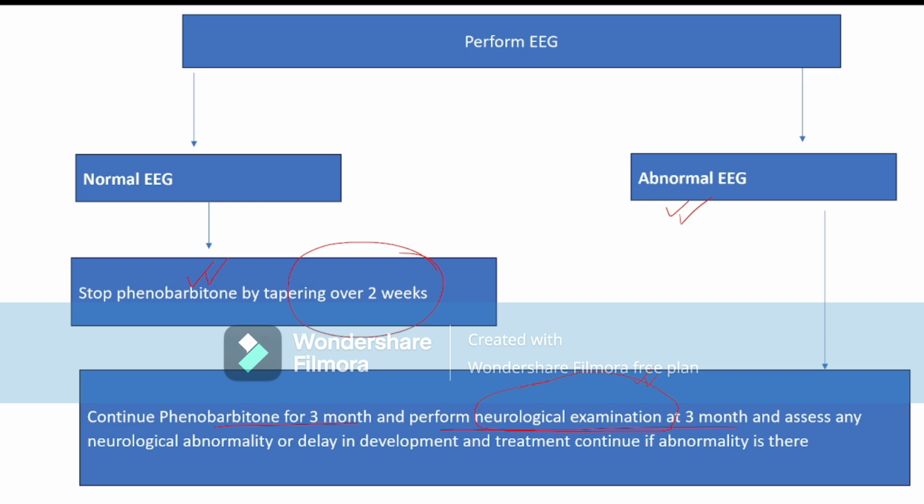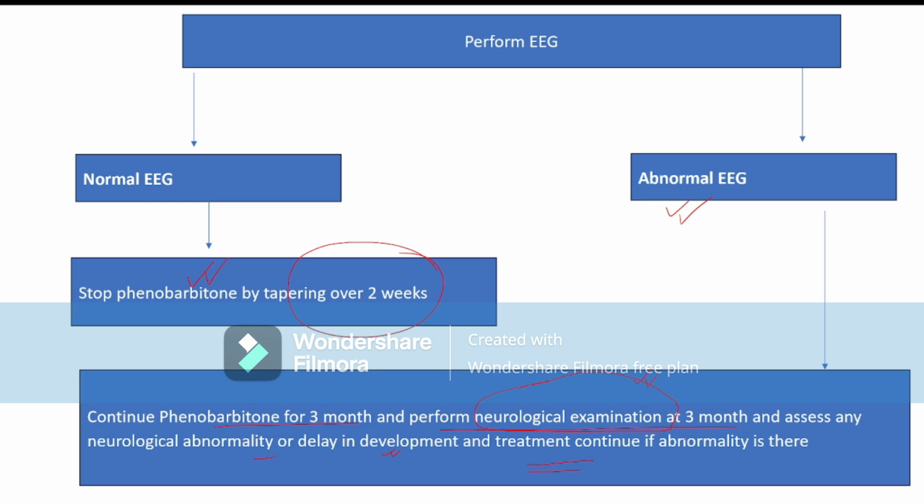determination factor. After 3 months, if the neurological examination is abnormal or there is a delay in the development of the child, then we continue the treatment because the EEG is abnormal. If the EEG is normal and the neurological examination is normal, we can stop the phenobarbital.